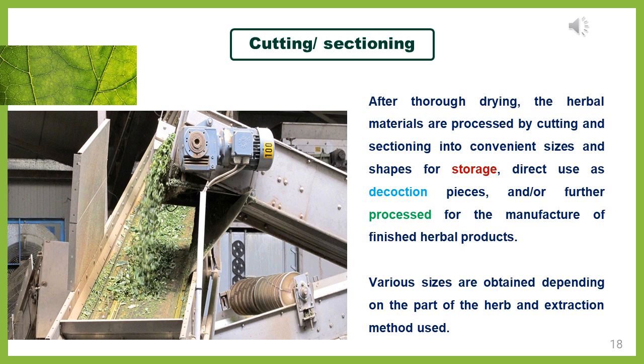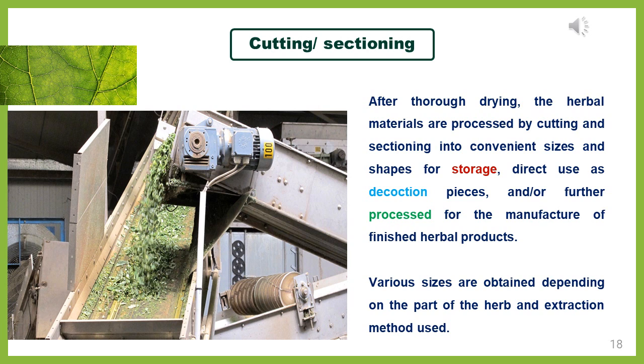So the cutting as well as the sectioning process will enable easy storage, and you can easily use it for decoction preparation, or else you can process that material further. You can process that cut material for the preparation of finished herbal products.